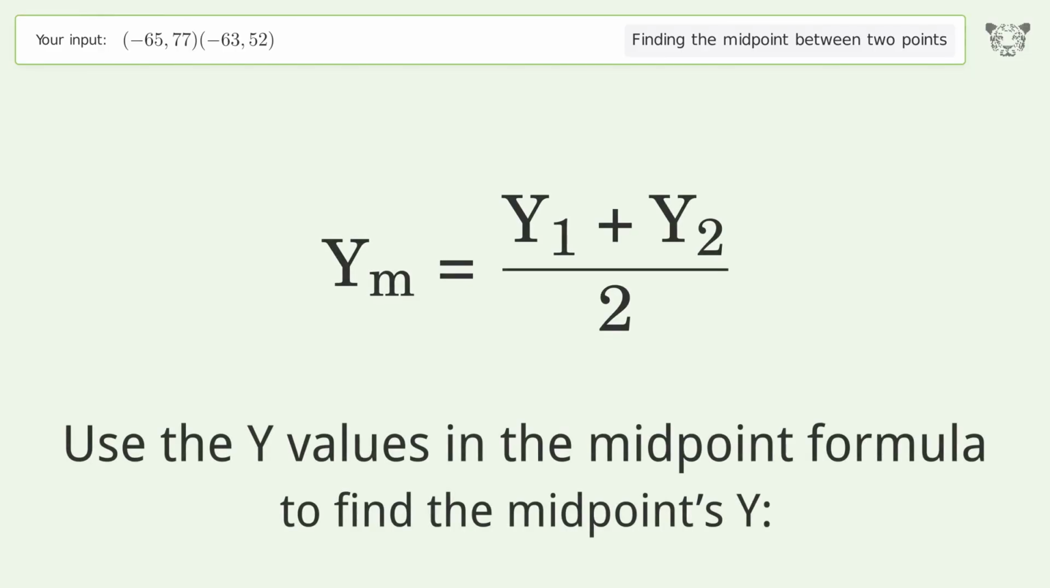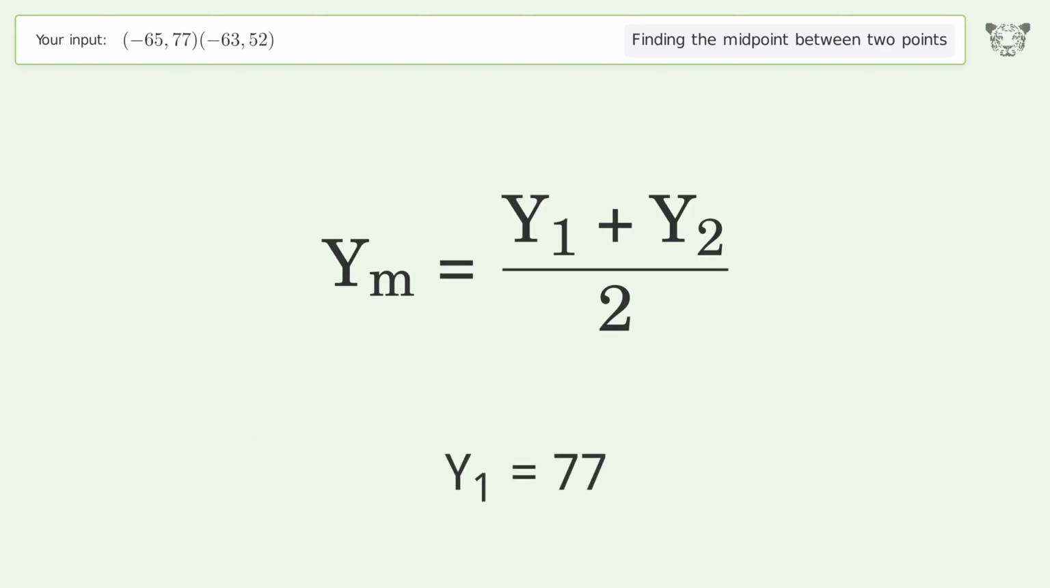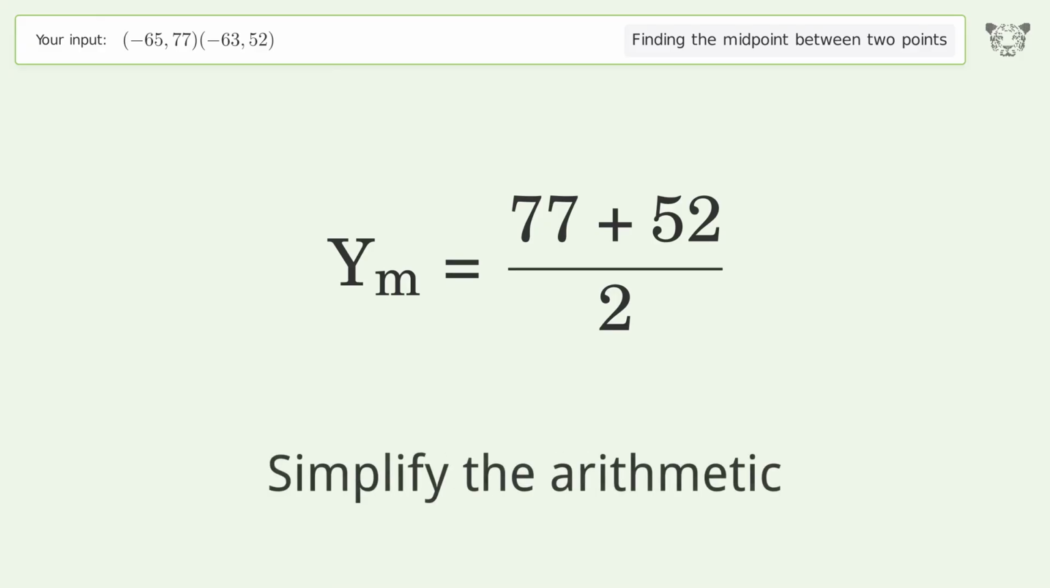Use the y values in the midpoint formula to find the midpoint's y. y1 equals 77. y2 equals 52. Simplify the arithmetic.